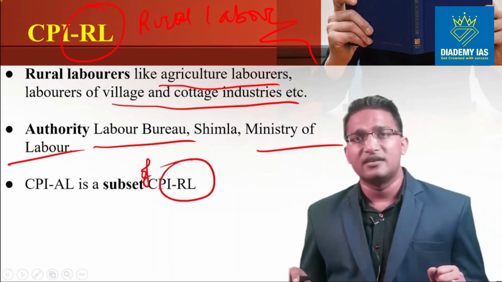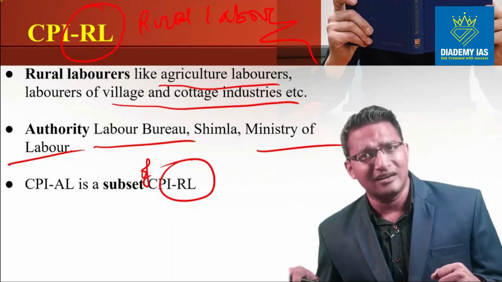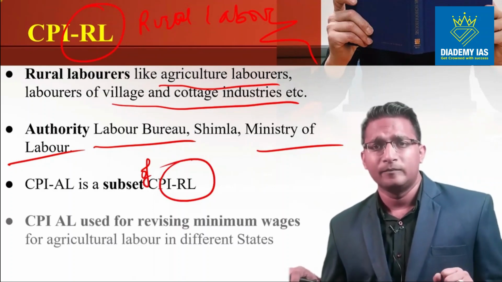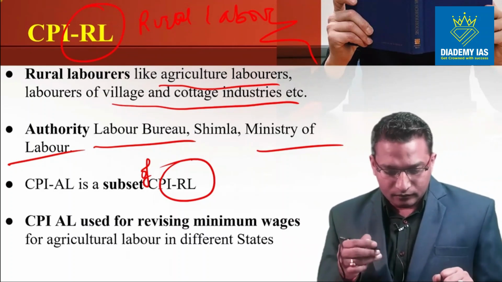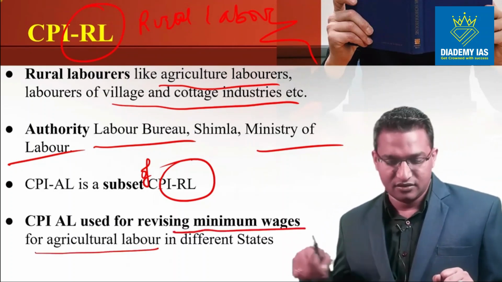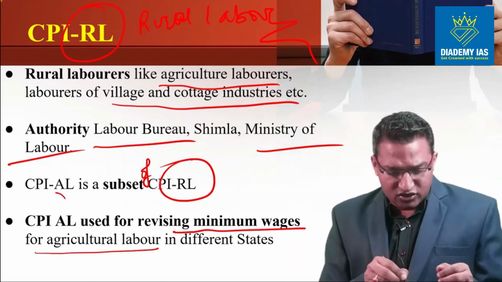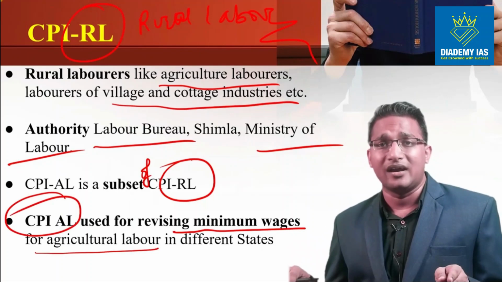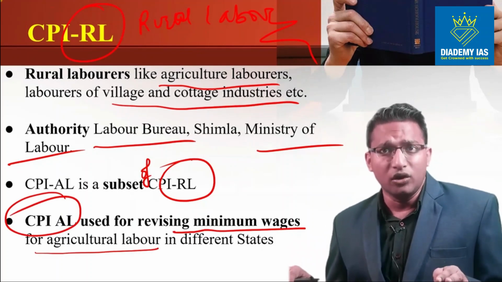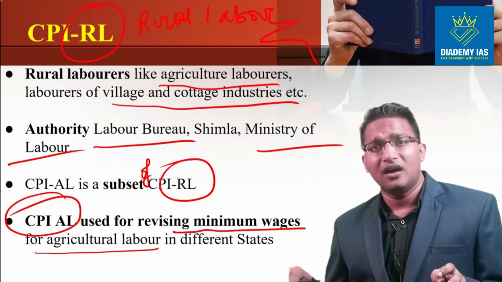In the next slide we will discuss CPI agricultural laborers. That is a subset of CPI RL only, and it is used for devising the minimum wages which are given to the agricultural laborers in different states. This is for the CPI AL, not for the CPI RL. The CPI RL is used for revising the minimum wages given to agricultural laborers or for the other industries.